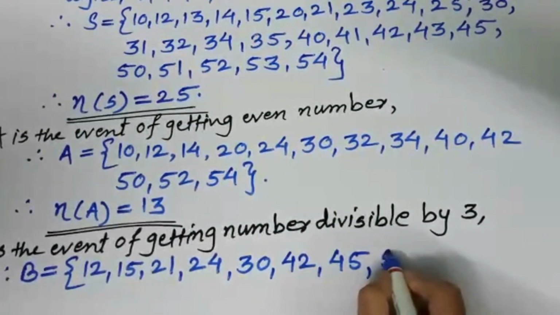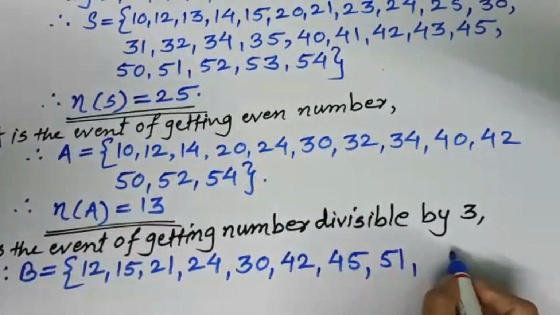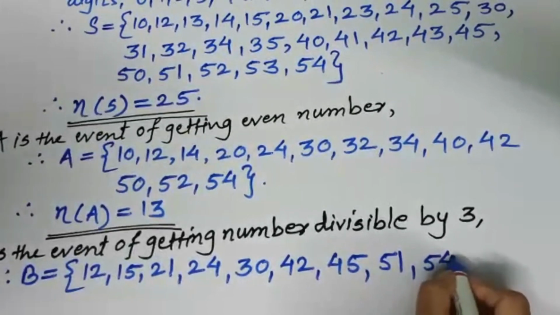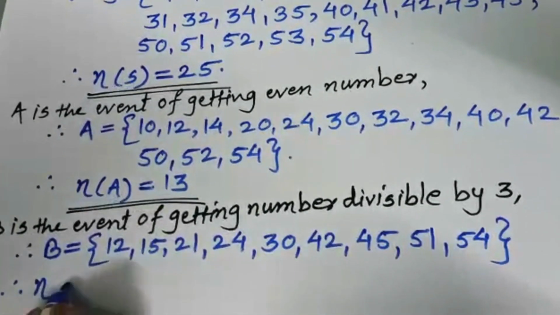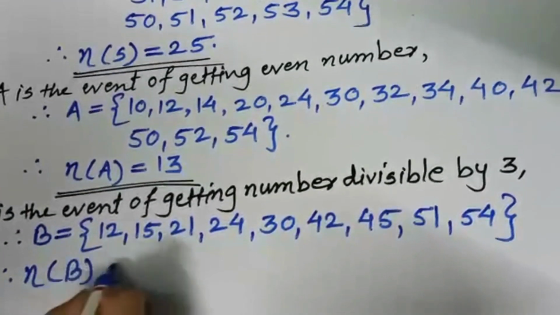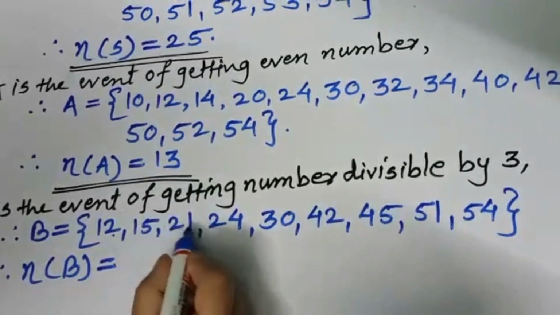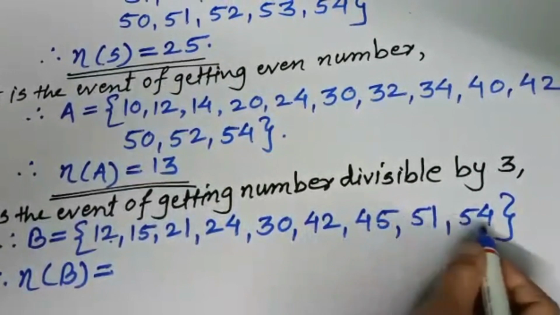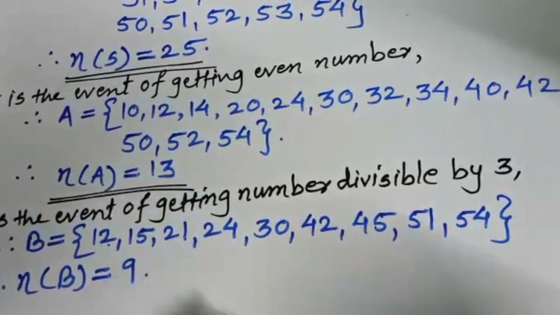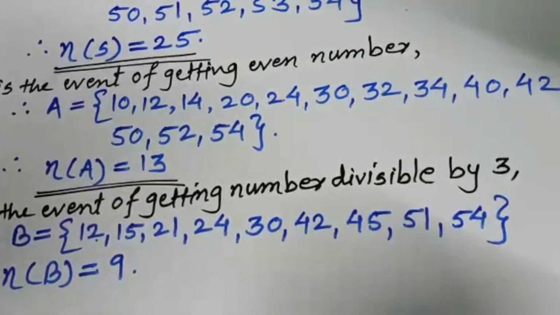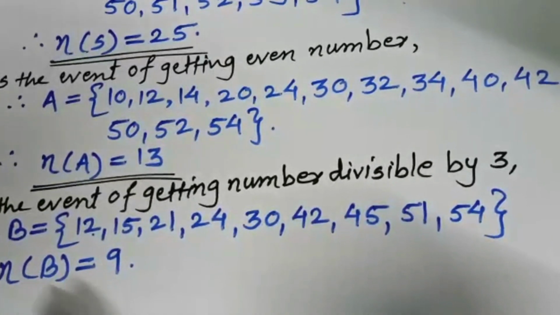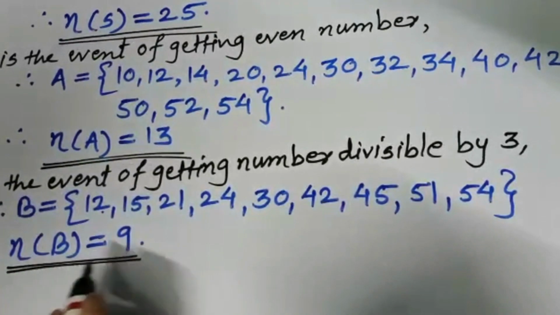Then 51 because sum is 6, and 54 because sum is 9. Okay. So how many numbers are there, or how many points are there in that B event? 1, 2, 3, 4, 5, 6, 7, 8 and 9, means 9 numbers or 9 possibilities are there, or we can say there are 9 numbers in that sample space which are divisible by 3.